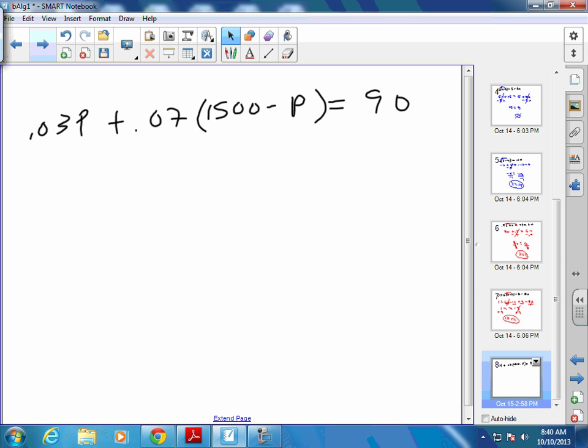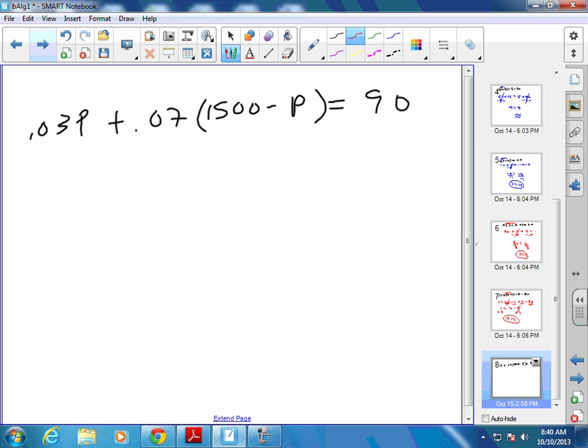Okay, last one here. Write this down. We're going to work it out together, because if we don't, I'm going to get a lot of questions on it on the assignment. Okay, so what are we going to do first on this equation? We are going to distribute, and in this case it's a 0.07.